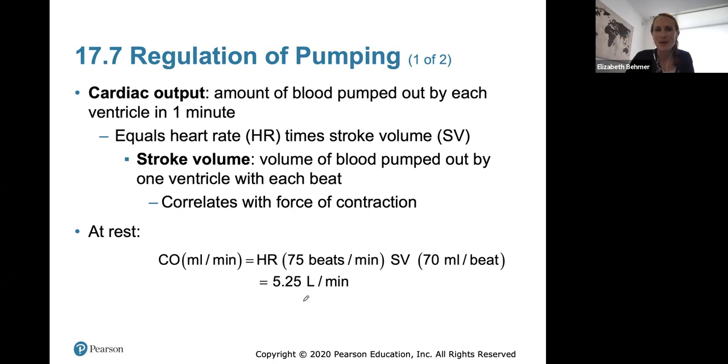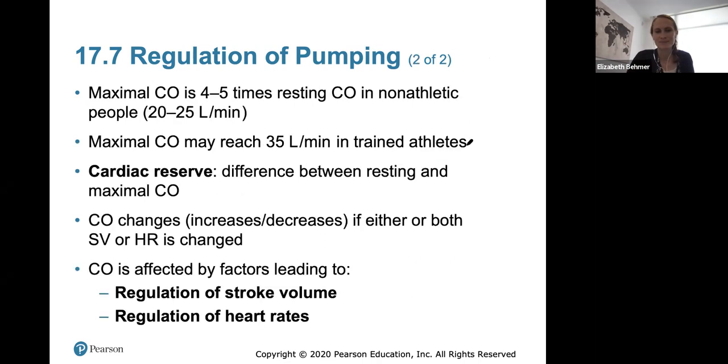Cardiac output is the amount of blood pumped out by each ventricle in 1 minute, and you won't have to do any calculations, but you should know that cardiac output is equal to your heart rate times your stroke volume, and the stroke volume is the volume of blood pumped out by one ventricle with each beat. So if we multiply the stroke volume, how much volume is pumped out with one beat, by our heart rate, we'll get the total volume pumped out of each ventricle in 1 minute.